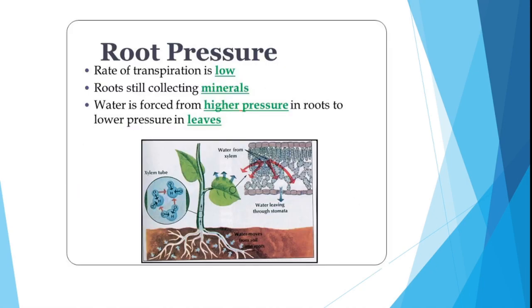Now how does root pressure occur? The rate of transpiration is low, and roots are still collecting minerals. Water is forced from higher pressure in the roots to lower pressure in the leaves. In the diagram you can see how water is moving from the soil into the roots. Then through root pressure it is taken to the stem and then to the leaf.